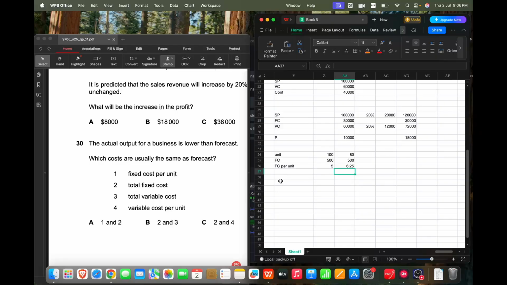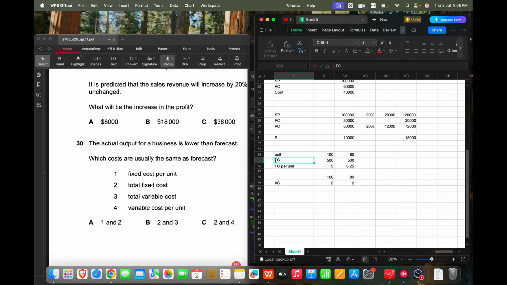And the variable cost, we know that variable cost per unit will remain the same no matter what. So if my variable cost is, let's say, $2 per unit, if I make 100 units or 80 units, variable cost per unit will remain the same.